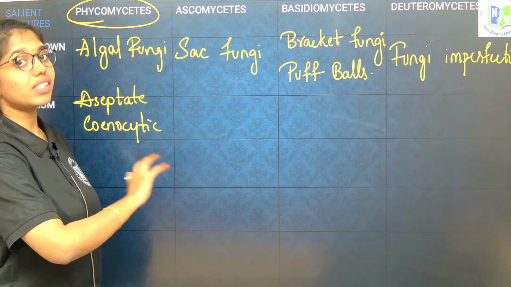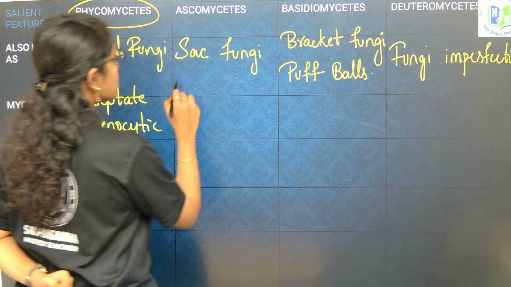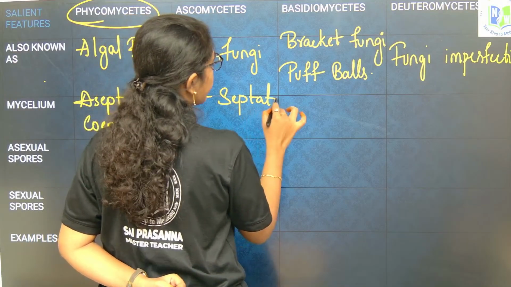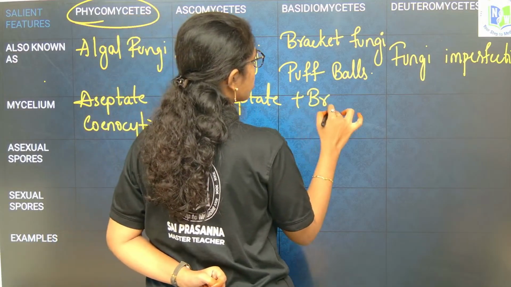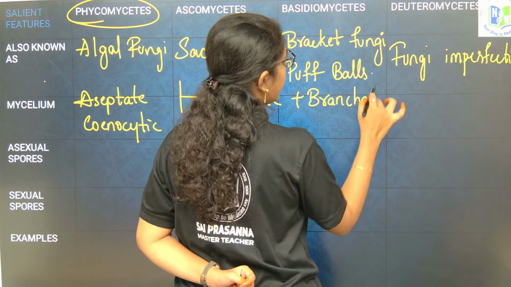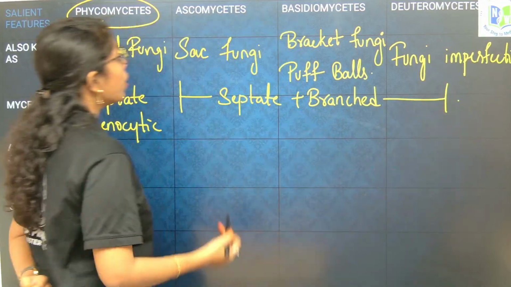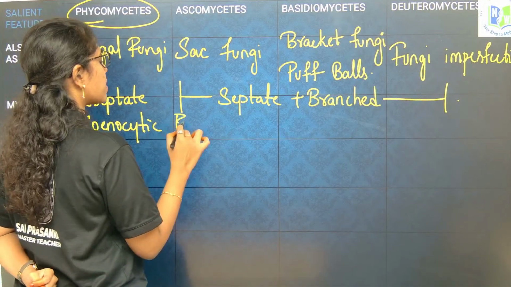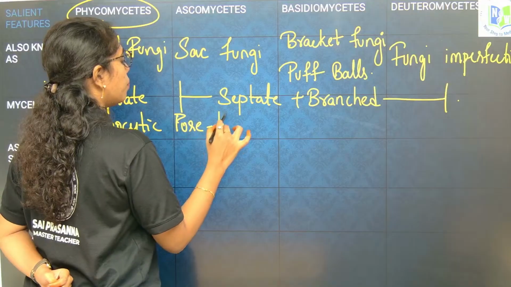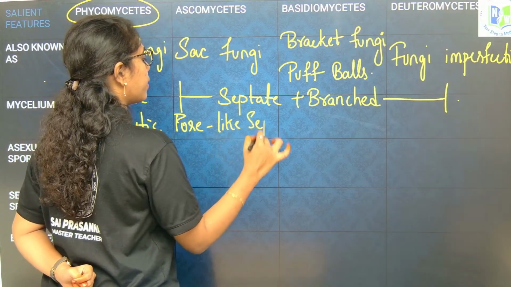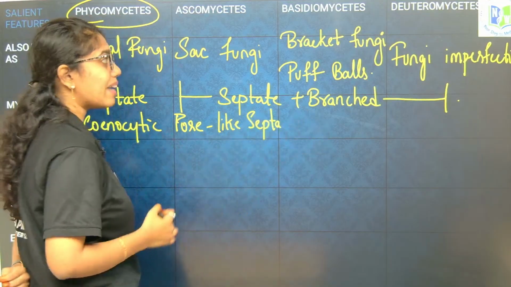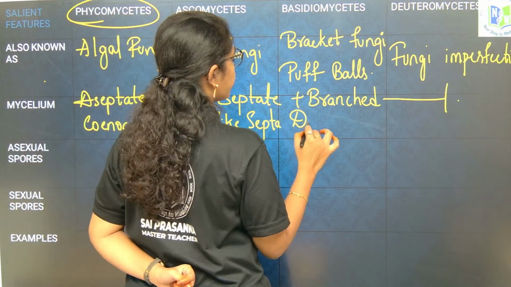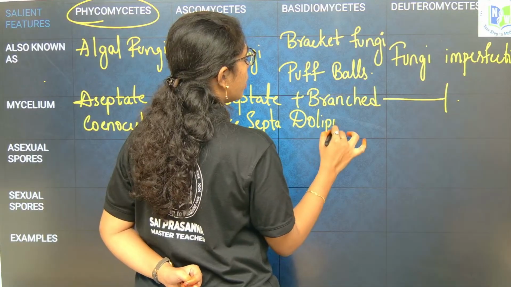Ascomycetes, Basidiomycetes and Deuteromycetes are septate and branched. What type of septa will be present in Ascomycetes? Pore-like septa. What kind of septa is present in Basidiomycetes? Dolipore septa.